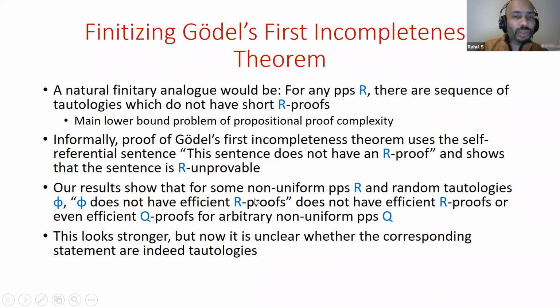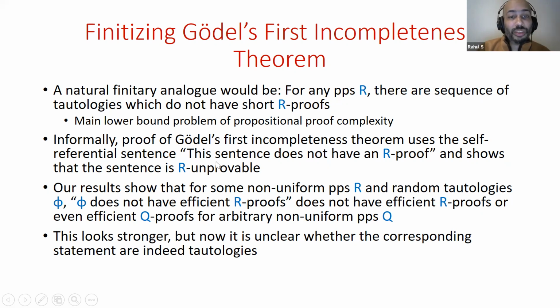What we do is, the self-referentiality is absent now, but instead we consider an iteration of the R unprovability operator in a similar way. For random tautologies phi, we look at the formula which says phi doesn't have efficient R proofs. And we show that that formula itself doesn't have efficient R proofs, or even efficient Q proofs for arbitrary non-uniform proof systems Q. So just by iterating the unprovability operator, we get an unconditional result.